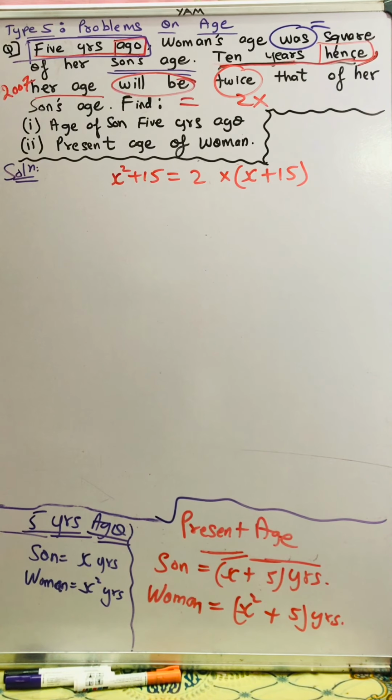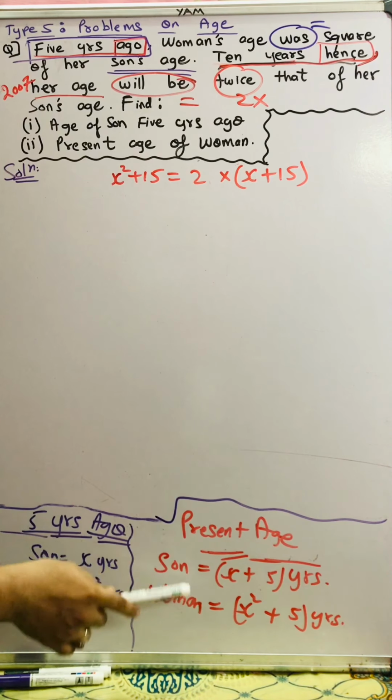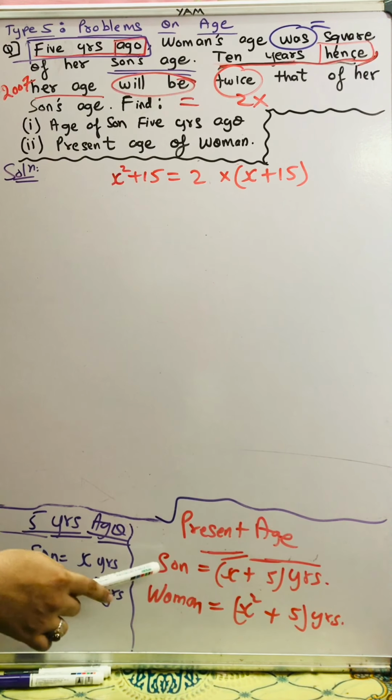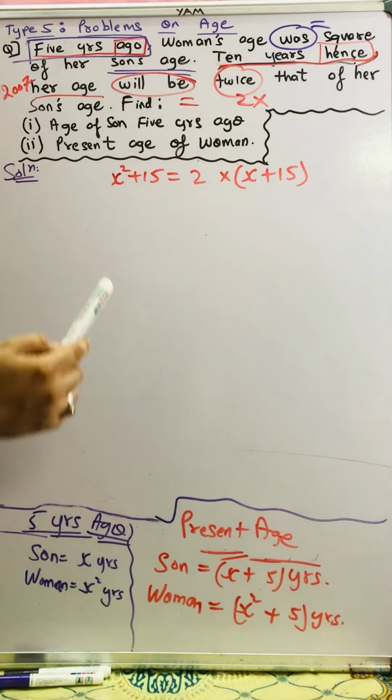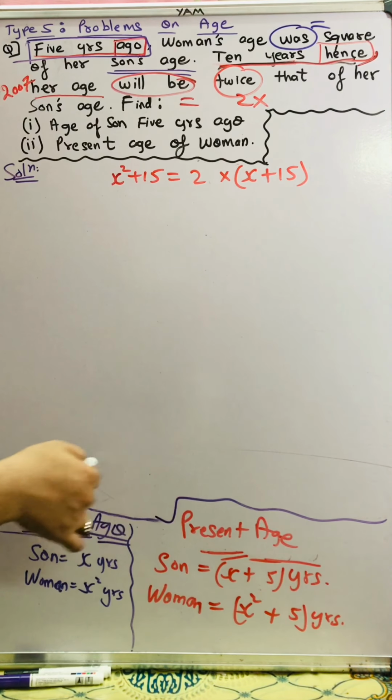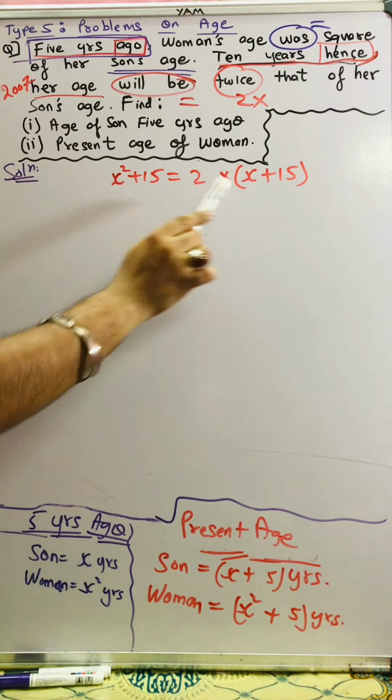Okay students, for better understanding, I have written the 5 years ago ages over here because I erased one from the board, and the present ages of son and woman over here, and our final condition which we got at the bottom of the board, I copied it over here.